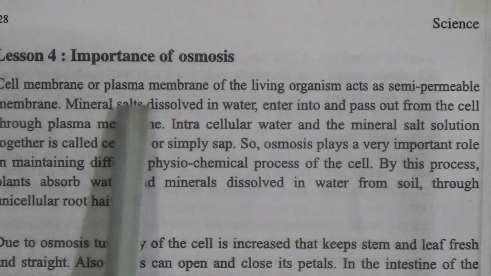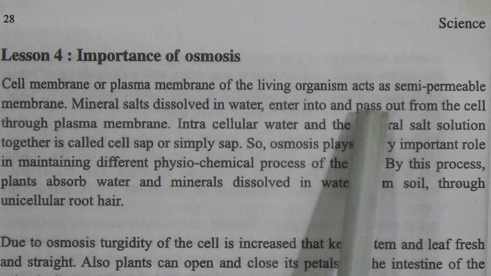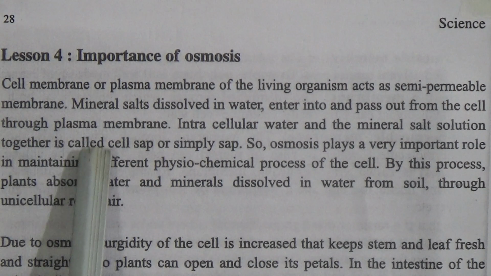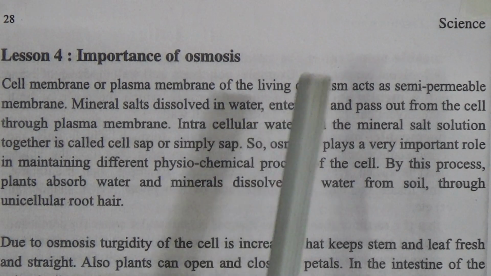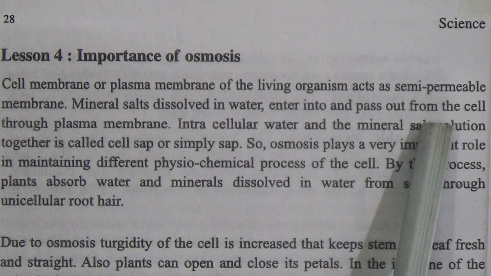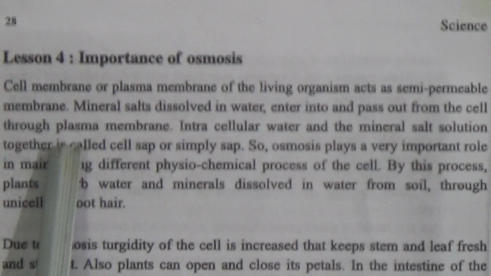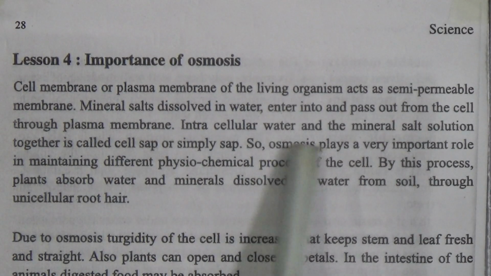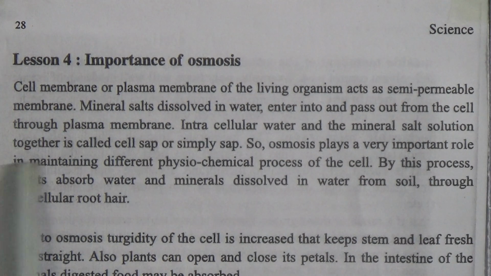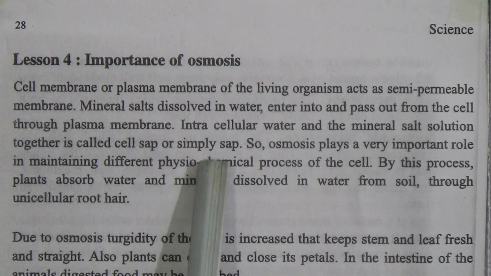The cell membrane or plasma membrane of the living organism acts as a semi-permeable membrane. Mineral salts dissolved in water enter into and pass out from the cell through the plasma membrane. Intracellular water and mineral salt solution together is called cell sap, or simply cell.